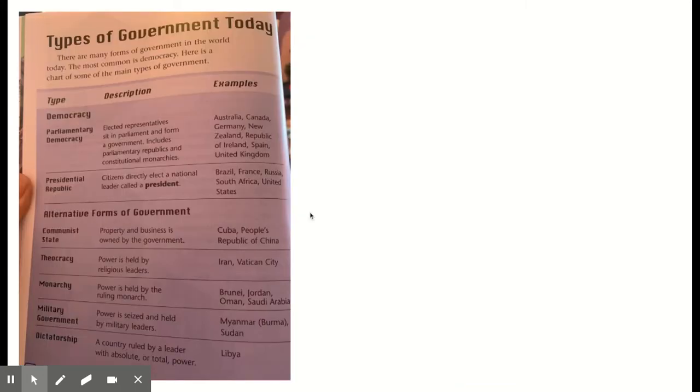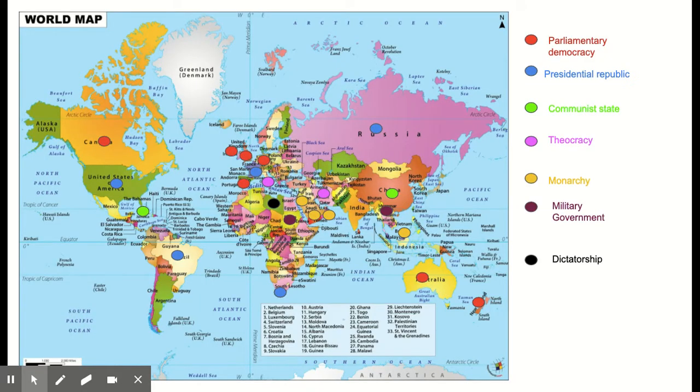Okay. And then the next type is a military government. The power is seized and held by military leaders. Seized means taken. So our examples there would be Myanmar and Burma. Myanmar and Burma are the same place. It used to be called Burma, and now we call it Myanmar. And I've done it with this dark purple. Here's Myanmar. And the other one is Sudan, which is over here in Africa.